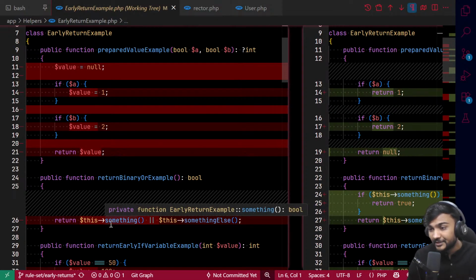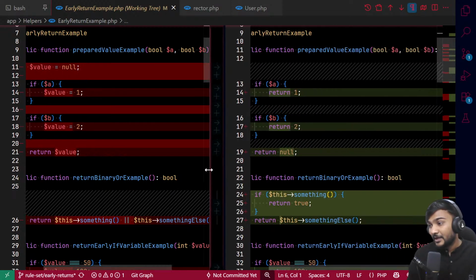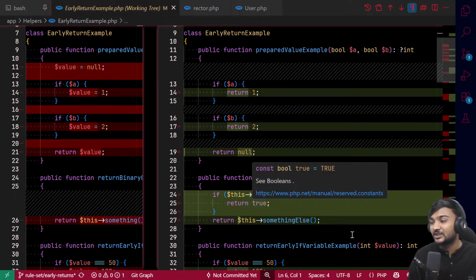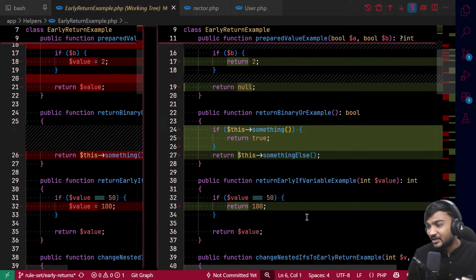So what we were doing is, if something is true, then return true; otherwise, if something is false, then check if something else is true, right? But why do we need to do it like that? We can use an if-only check: if something is true, then return true, otherwise check for something else. So there are a lot of other things as well.